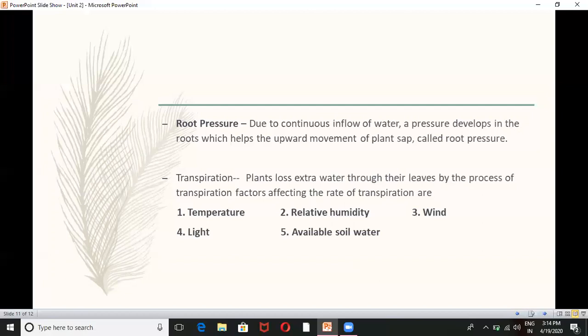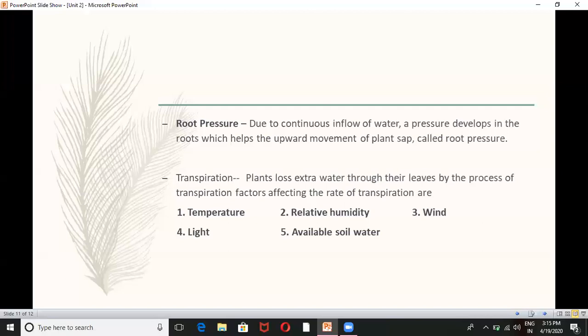Before that, what is the meaning of transpiration? Transpiration means plants lose extra water through their leaves, and some factors also affect the rate of transpiration.